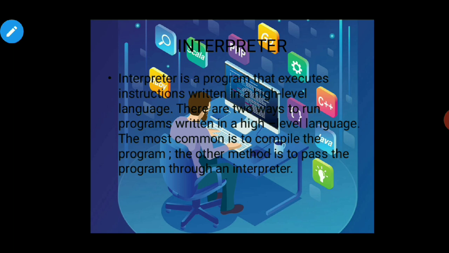Suppose an example, 50 students are there, okay, and I am teaching 50 students at once. That is a compiler work, and I am taking tuitions of only 1 student per day. That is a work of interpreter. Understood? Okay. So the process is different, but the work is the same.